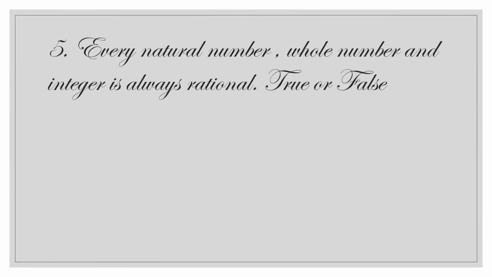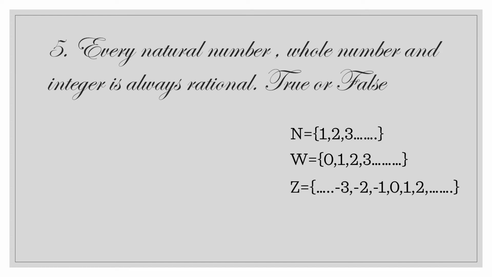Every natural number, whole number and integer is always rational. True or false? Natural numbers are N equal to 1, 2, 3, etc. Whole numbers W is equal to 0, 1, 2, 3, etc. Integers are all positive numbers, negative numbers together with 0. All these numbers can be written in the form p by q. We know that rational numbers are the numbers which can be written in the form of p by q, where p and q are integers and q not equal to 0. So all these numbers can be written in the form of a rational number. So it is true.